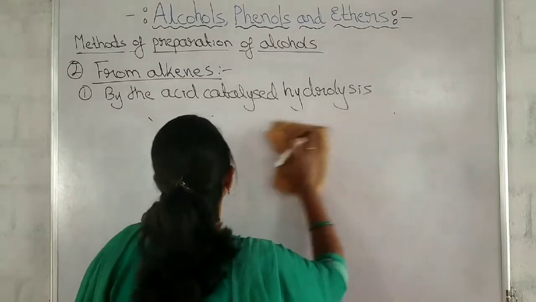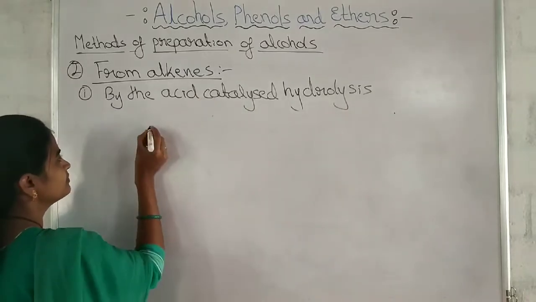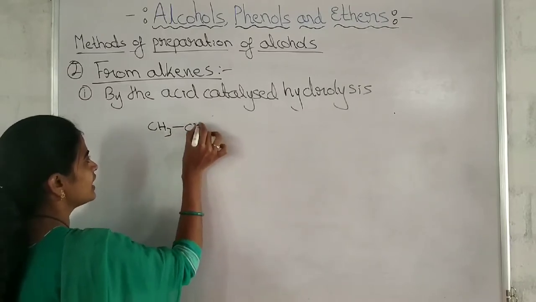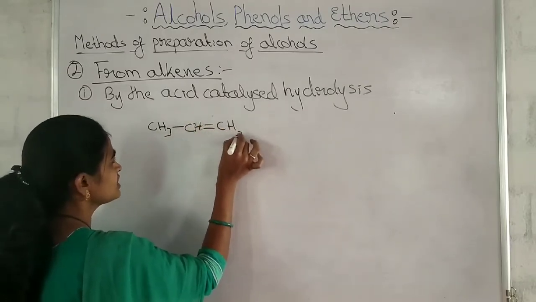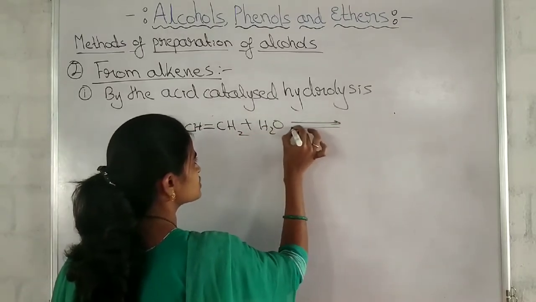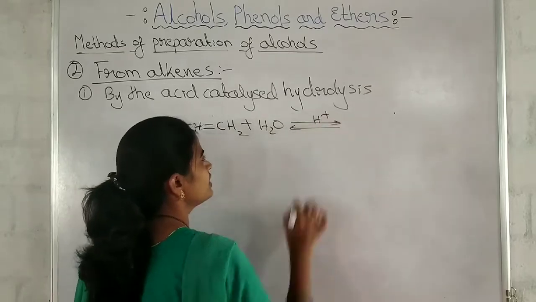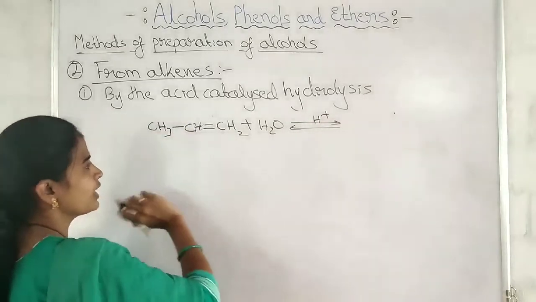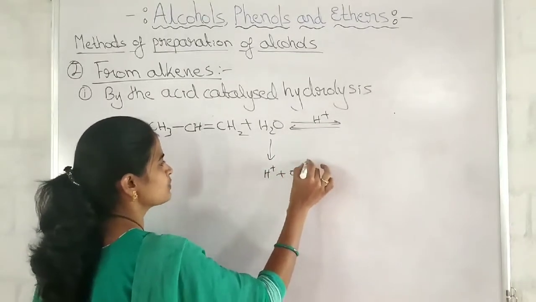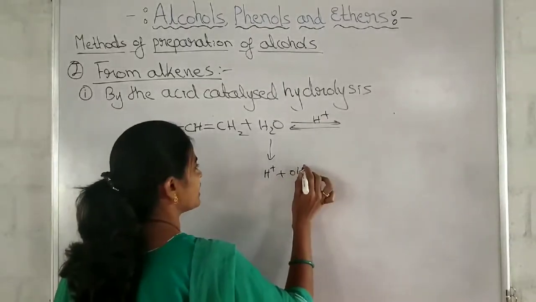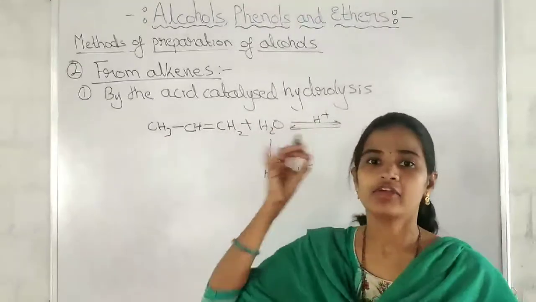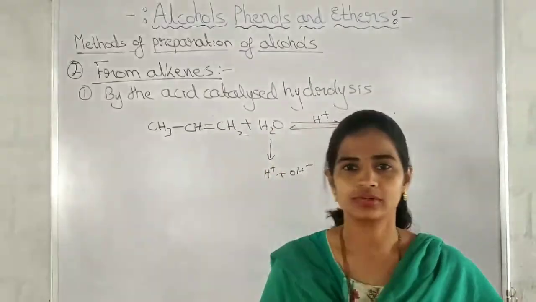This is the general reaction I have written. If I write an example here, CH3, CH double bond CH2 plus hydrolysis. The reaction is reversible, in the presence of acid as a catalyst. What happens? Here two parts are there: one is H plus and another one is OH minus. Addition of water in the case of unsymmetrical alkenes will follow Markovnikov's rule.